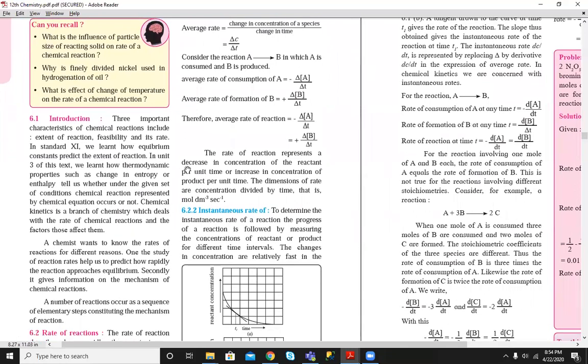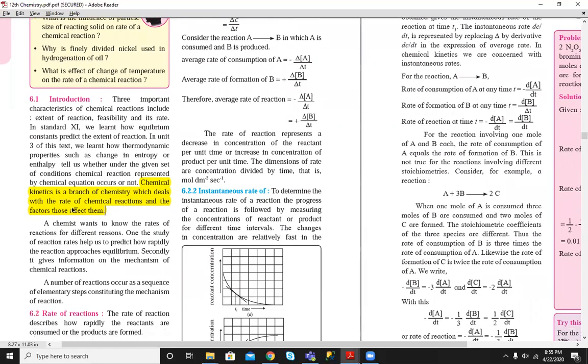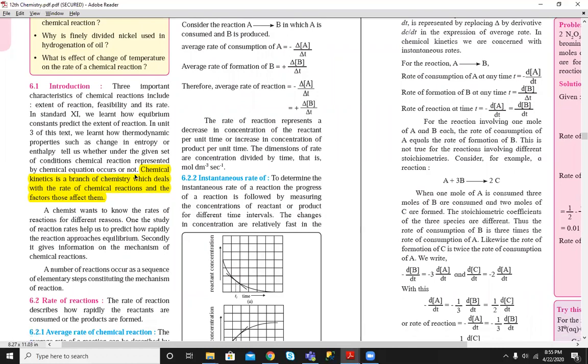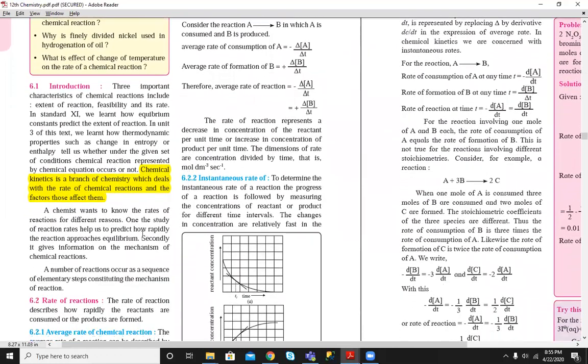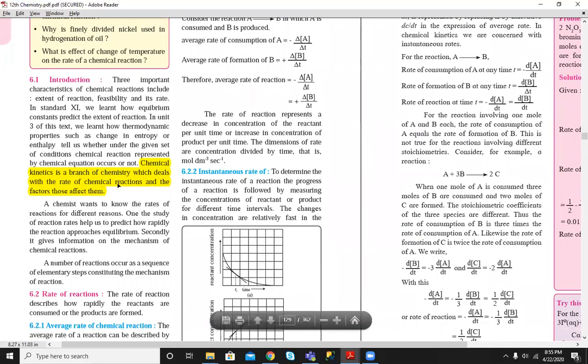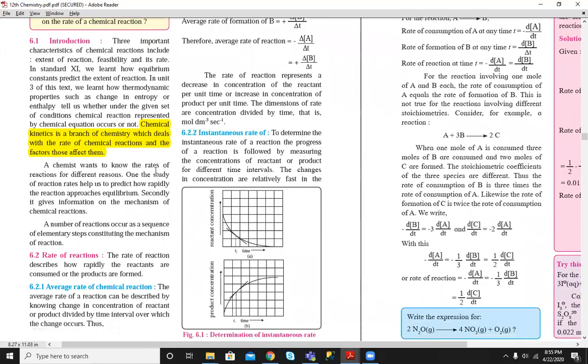Okay, so chemical kinetics is a branch of, here it is written, it is a branch of chemistry which deals with the rate of chemical reaction and the factors those affect them. Factors like temperature, how it affects, how catalyst affect the rate of reaction. So that everything we have to study in this chapter. So before starting chapter, the chapter starts with what is rate of reaction, as chemical kinetics is related to rate of chemical reaction. So let's understand what is rate of reaction.